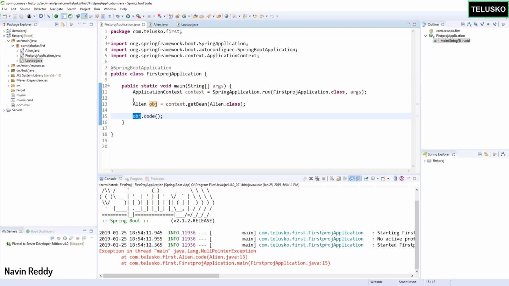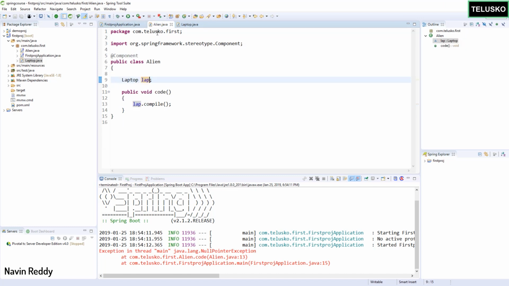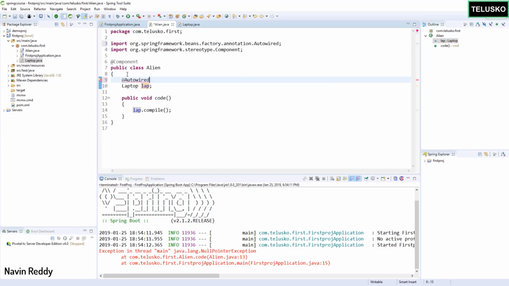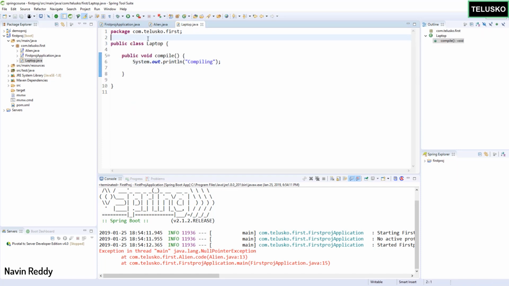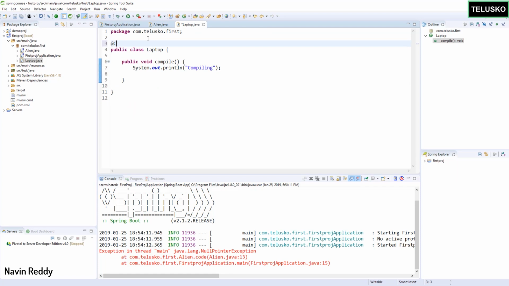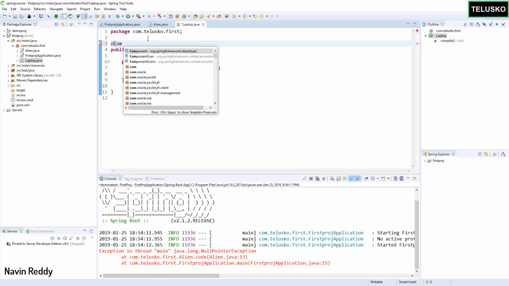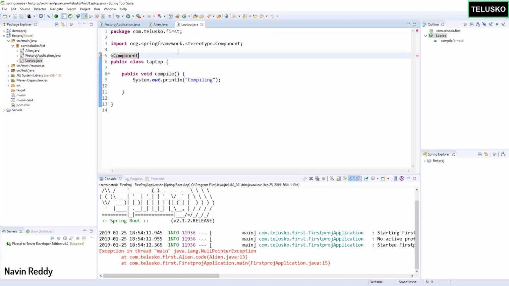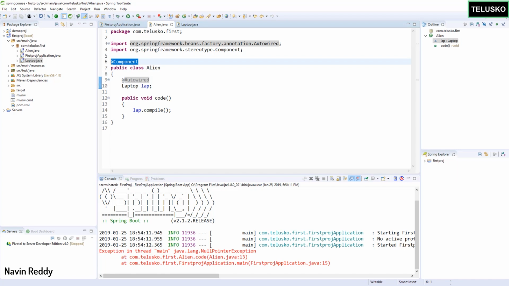We are not done for the Alien as well. And that's where we can use a special annotation here, which is named Autowired. When we use Autowired, it simply means that this Laptop object will be created by Spring. Oh, hold on. We're still missing something. We have to mention that component here as well. You have to say @Component. So you have to make sure all the classes have @Component on top of them. The same thing we have done for Alien.